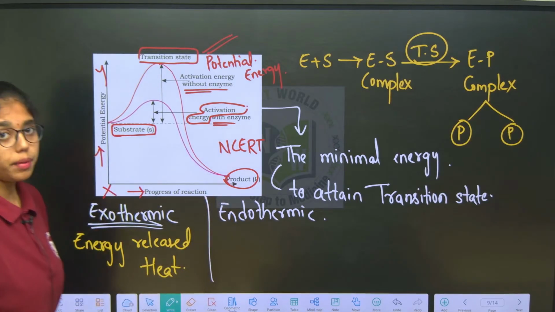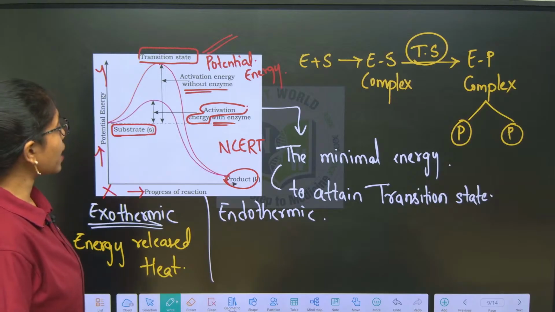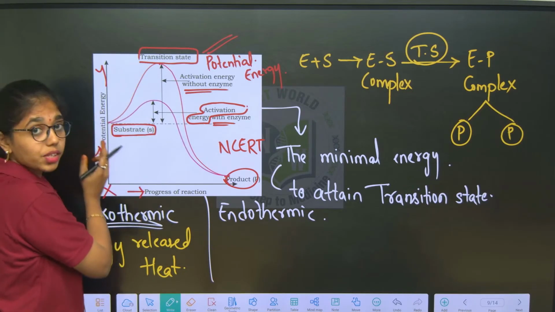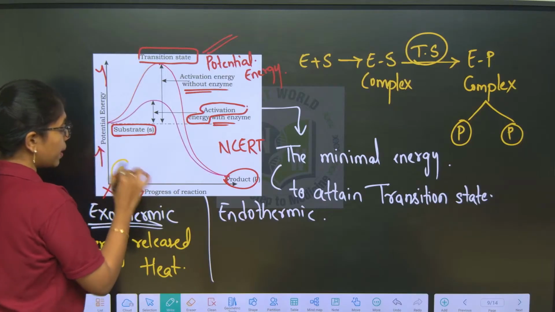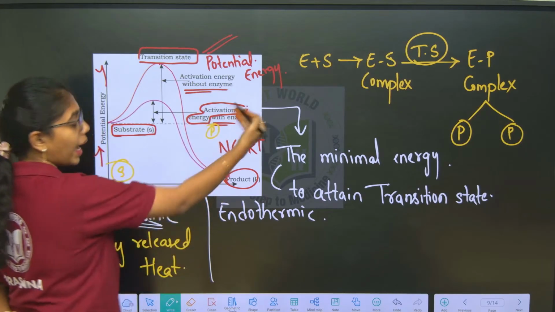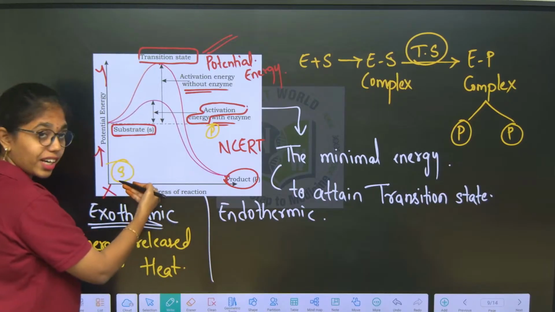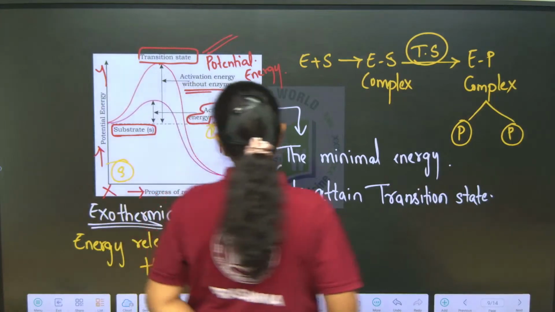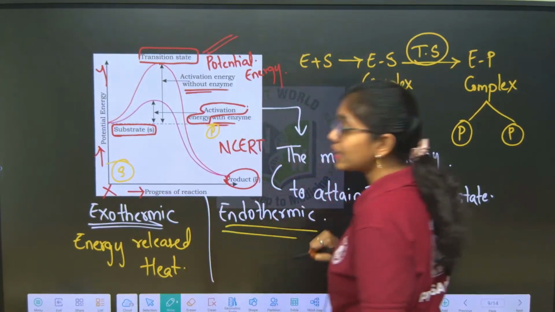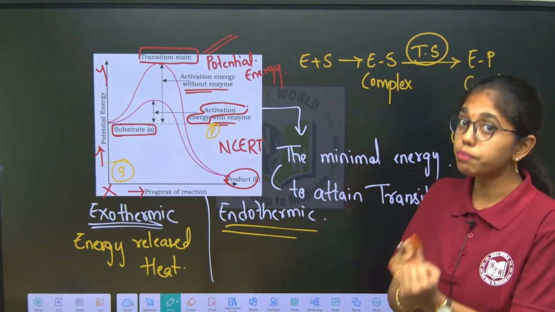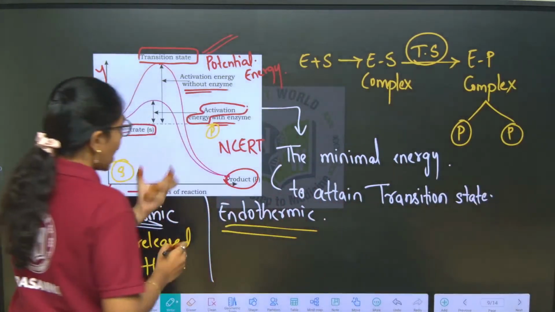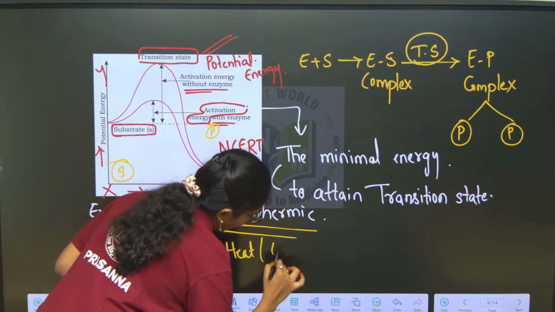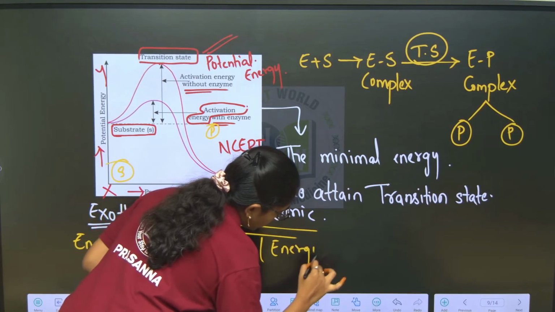Endothermic reaction. In an endothermic reaction, if you compare on the y-axis, the substrate potential energy will be minimal and the product will be high. The potential energy of substrate will be less in the graph and the potential energy of product will be high. If that is the scenario, it is an endothermic reaction where heat or energy is absorbed in the reaction.